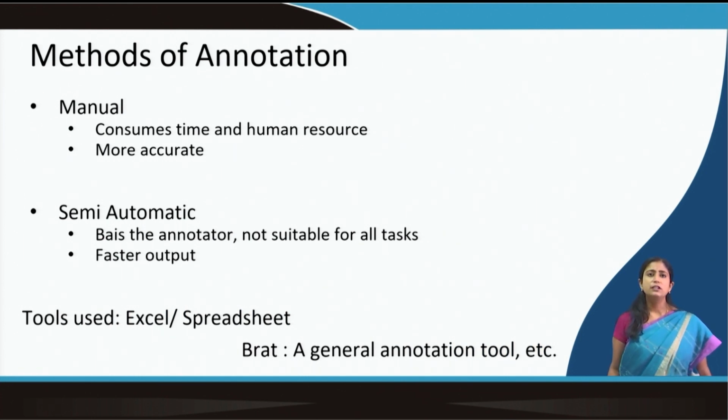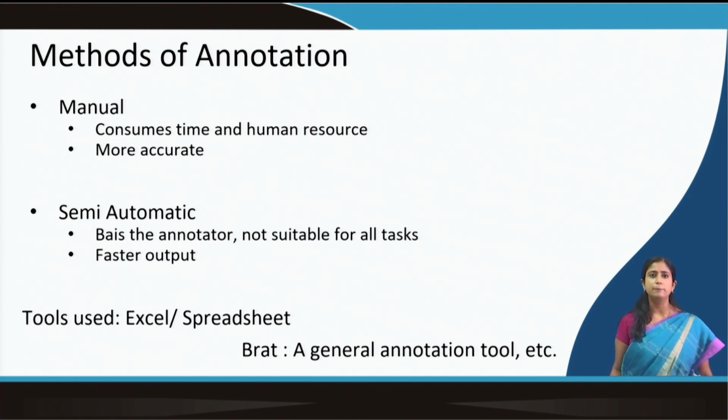So, methods of annotation can be of two types, manual or semi-automatic. Manual generally means humans will sit, discuss and annotate the data. When we talk about annotation of a corpus, as I mentioned, a corpus is a huge amount of data. Annotation is not possible for one human being to do, so there is a team which works on it.